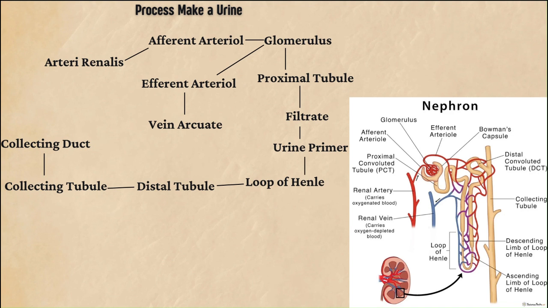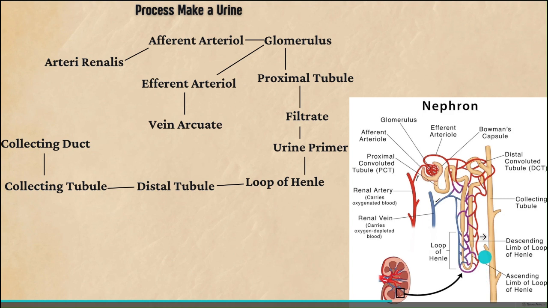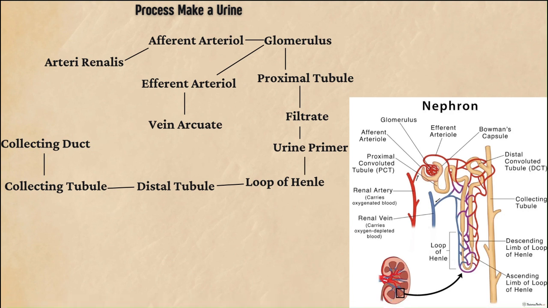Here, most of the useful substances, such as 65% of the water, glucose, and amino acids, are reabsorbed back into the bloodstream. Next, the filtrate travels down the loop of Henle, where further water and salt reabsorption takes place, concentrating the urine.